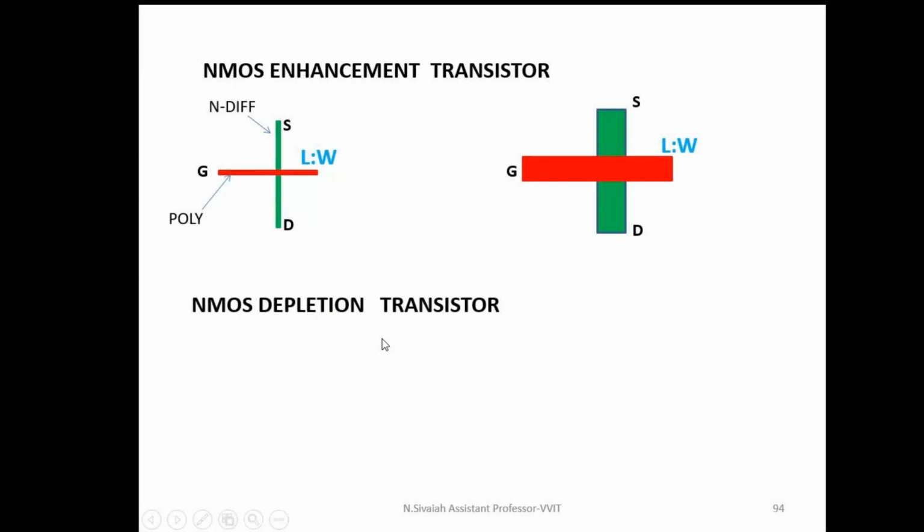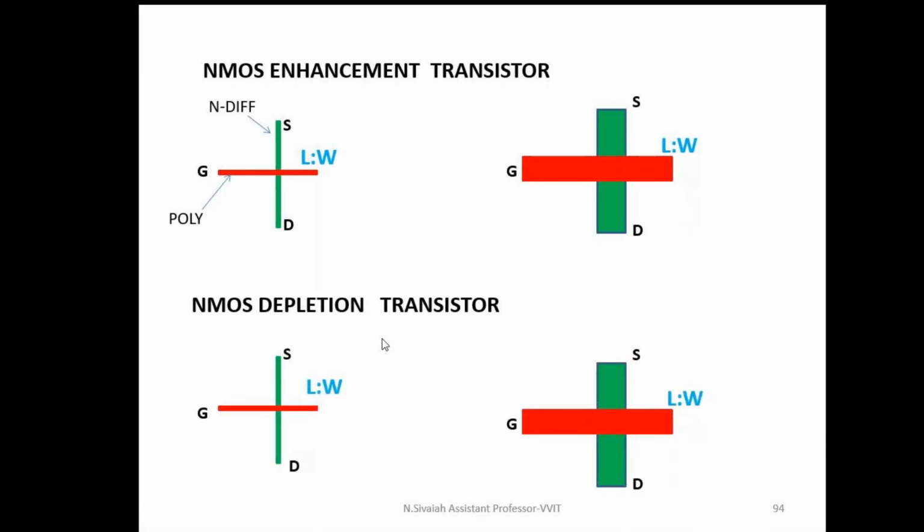Next one is the NMOS depletion transistor. This is similar to the NMOS enhancement mode transistor only. The basic difference between the enhancement mode transistor and the depletion transistor is that we use an implant. This is the implant, shown as a square box dotted with yellow color. Similarly, for layout also we use an implant. This is the basic difference between the enhancement mode and depletion mode transistor.